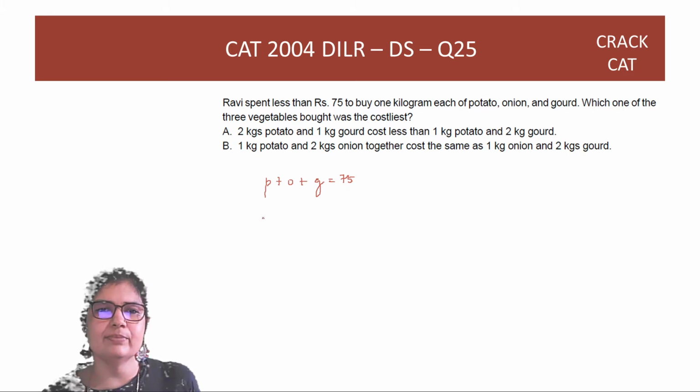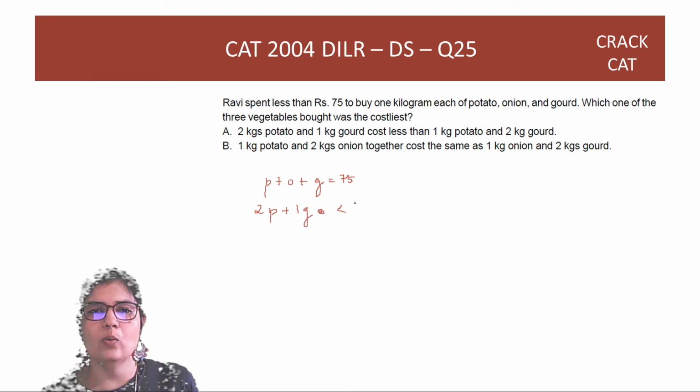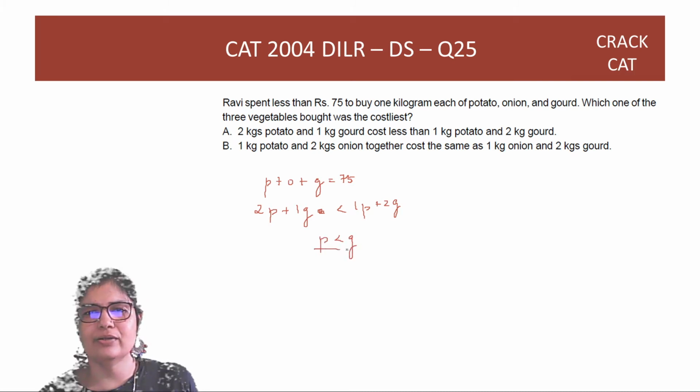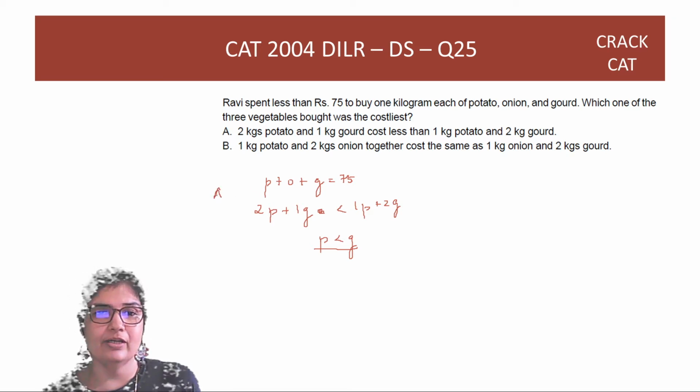So the first statement tells us that 2 kilos of potatoes plus 1 kilo of gourd is less than 1 kilo of potato plus 2 kilos of gourd. So getting things right, just restructuring, potato is less than gourd. But do I know anything about onions? No. So 1 alone, not sufficient.